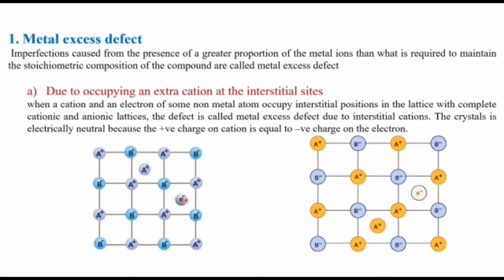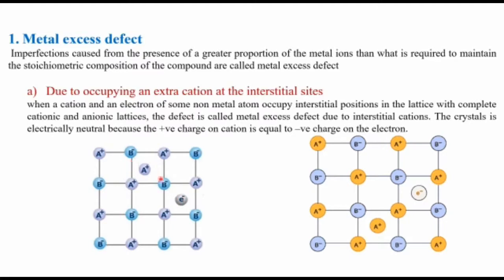What is the use of this extra electron? It maintains electrical neutrality, because if only a positive ion is there, the electrical neutrality will not be maintained. So for that, there will be one extra electron also in the lattice.